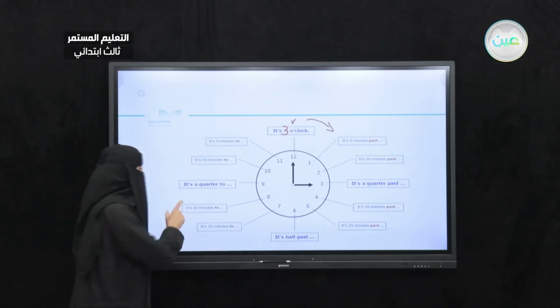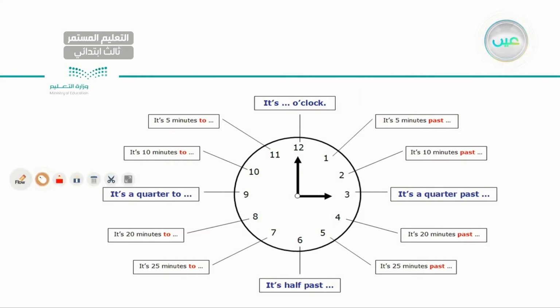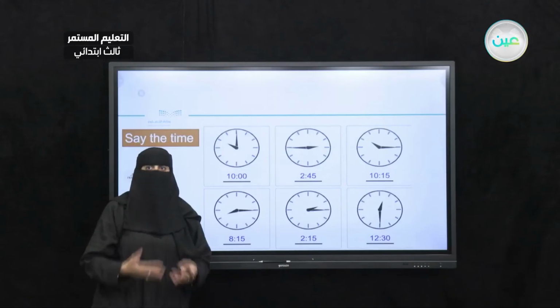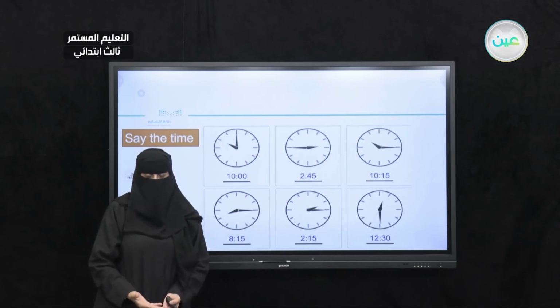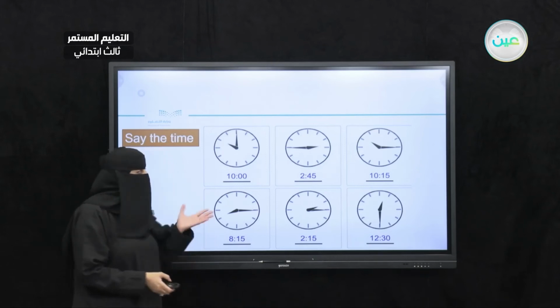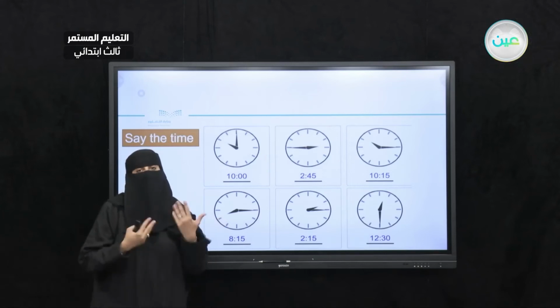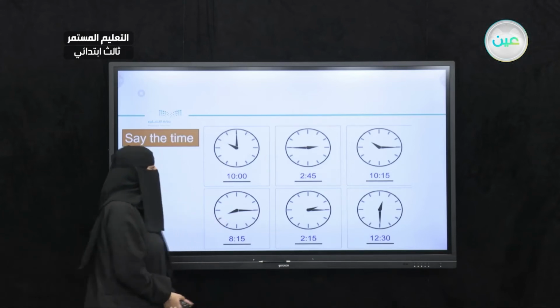Okay, so now you know what to do and how many minutes you need to add. Now, say the time. Here I have 6 different times. Try to say the time out loud. Okay, I will give you 20 seconds for this one. Try to say the time and then I'll be reading the time for you.